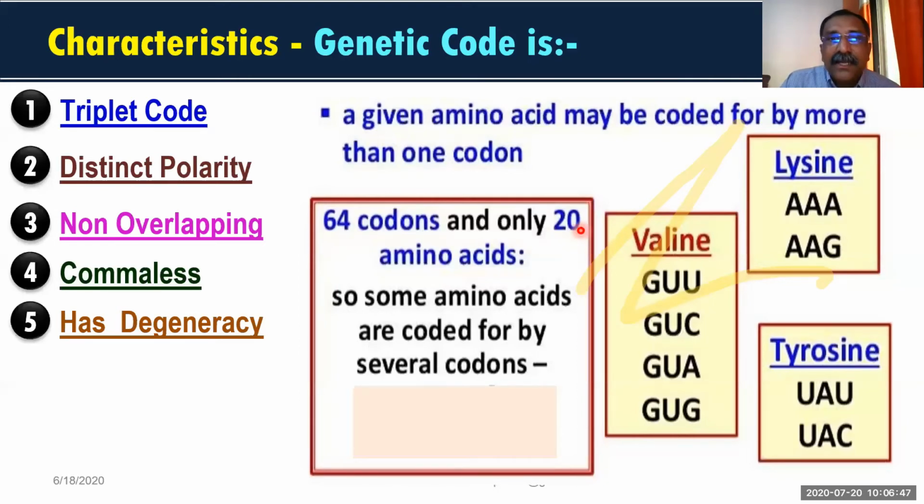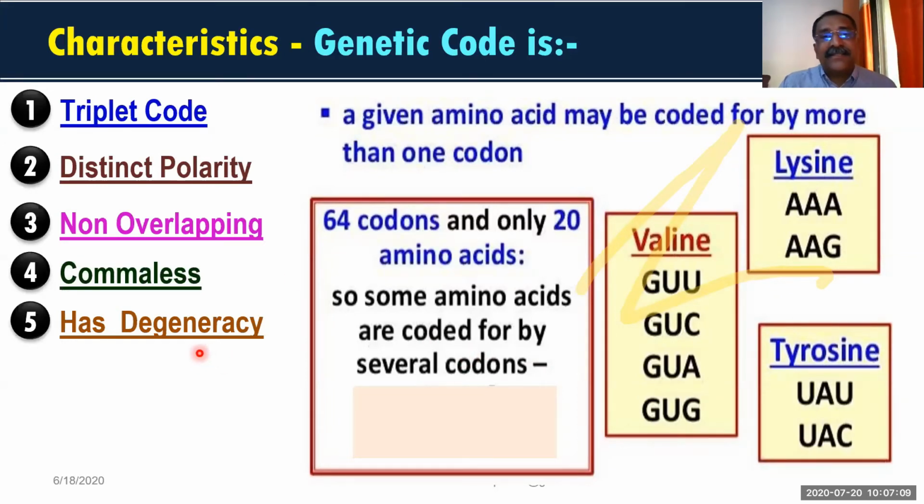This means one amino acid is represented by more than one codon. You got the point clearly? Some amino acids are coded by more than one codon. Okay? So that is what is called degeneracy.